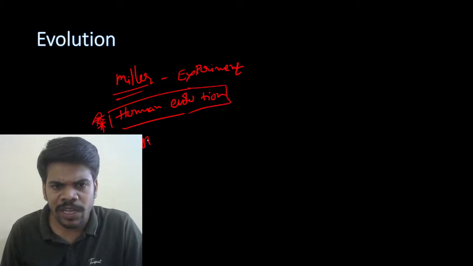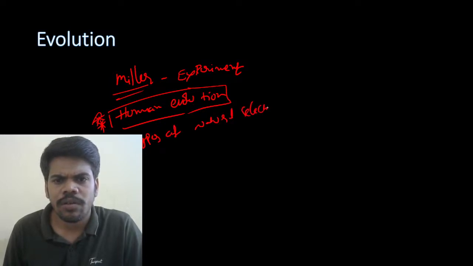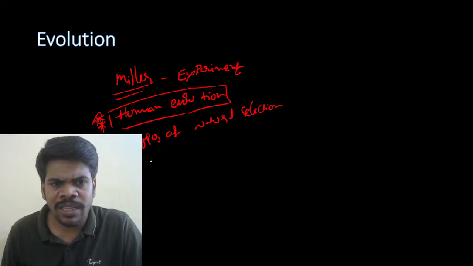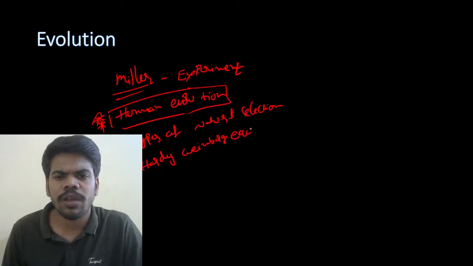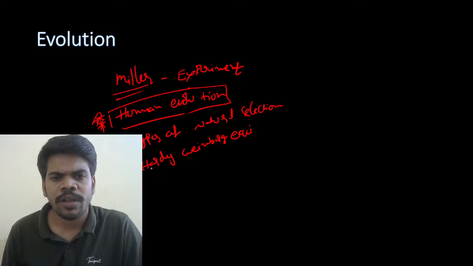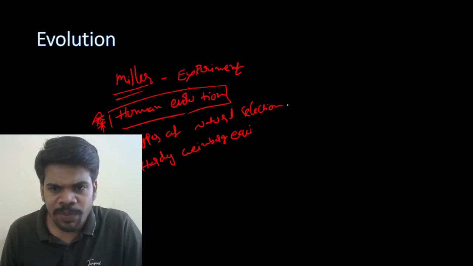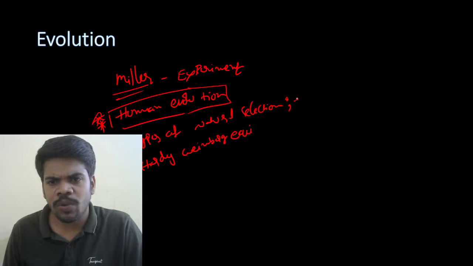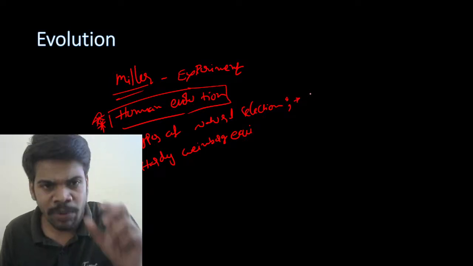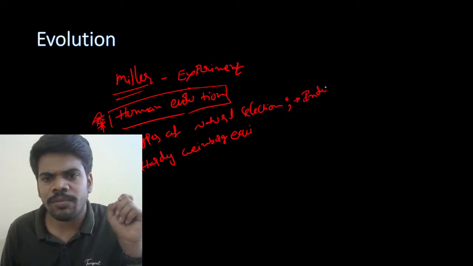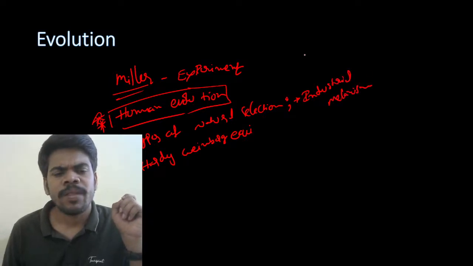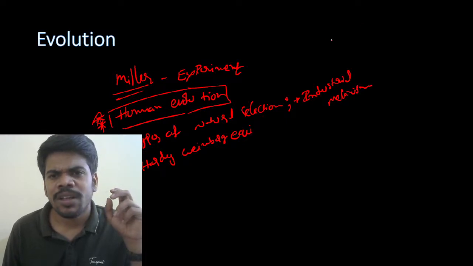Next, types of natural selection. And then, what else is there in evolution along with types of natural selection? The Hardy-Weinberg equilibrium. That is very important. Along with types of natural selection, try to understand the experiment, right? Industrial melanism. These are very important for the 5 marks and the 3 marks.